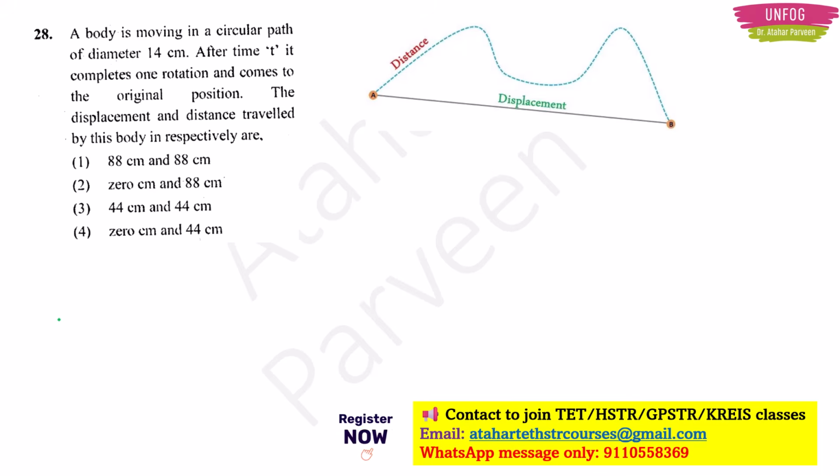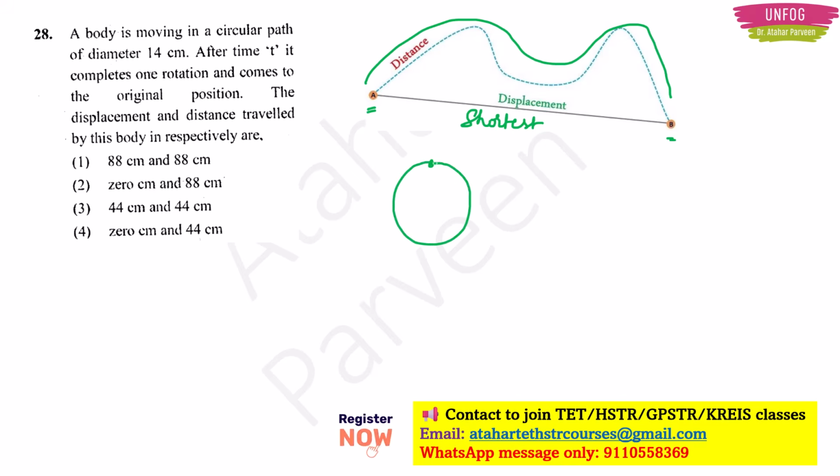What is distance? Distance is the total path covered by the object. So how much total path is covered by the object? That is your distance. But what is displacement? Displacement is actually the shortest distance between the starting point and the end point. Remember this. Okay. Now here they are talking about circular motion, and they are telling that the body is moving in a circular path and it is completing one rotation and coming back to its original position. So if the body is like this, it is moving on a circular path and coming back to its original position. Then what about the displacement?